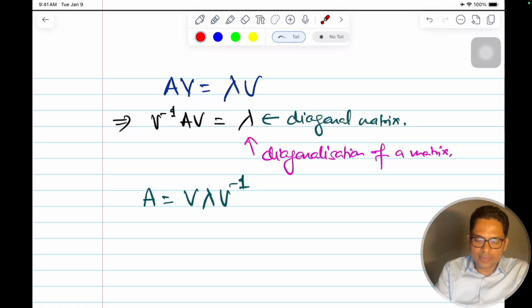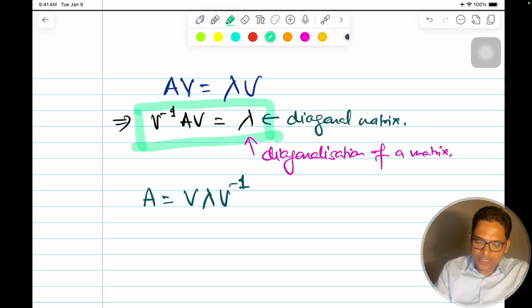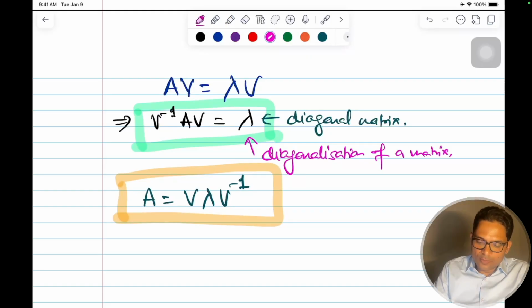Can A be represented like this? Okay, so this is your diagonalization, and this is what is called your Eigenvalue Decomposition.